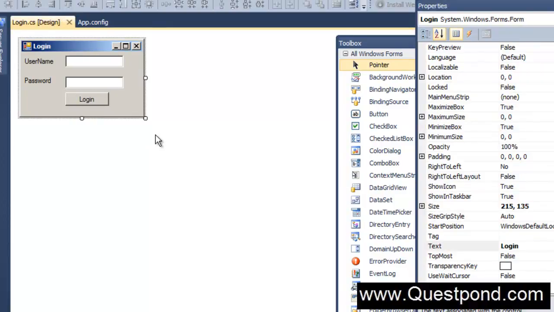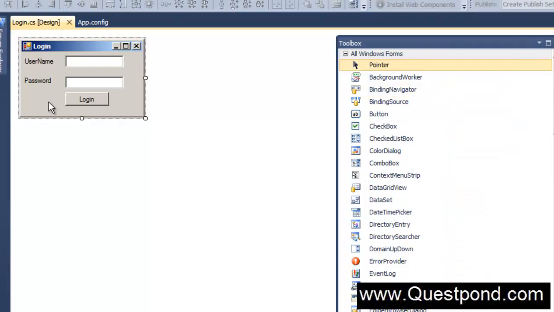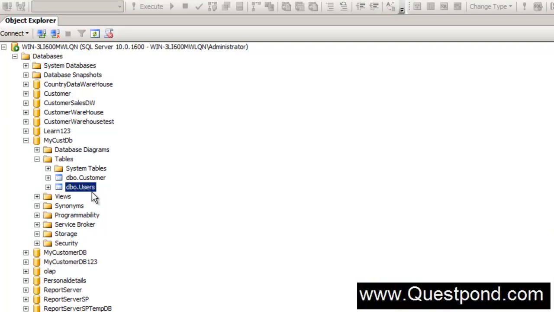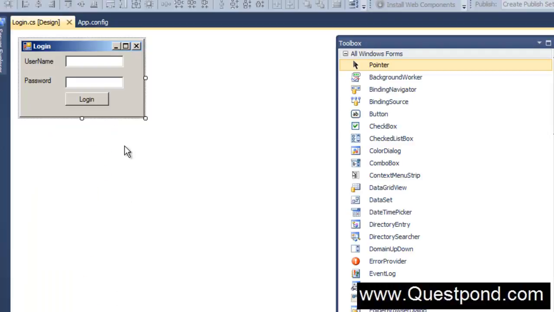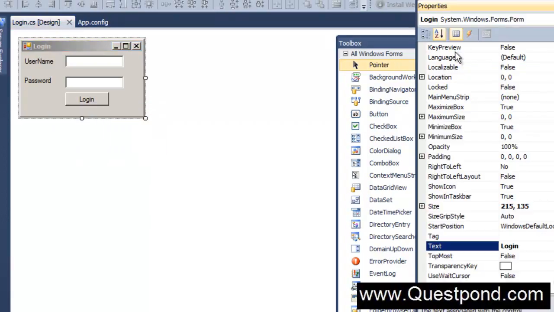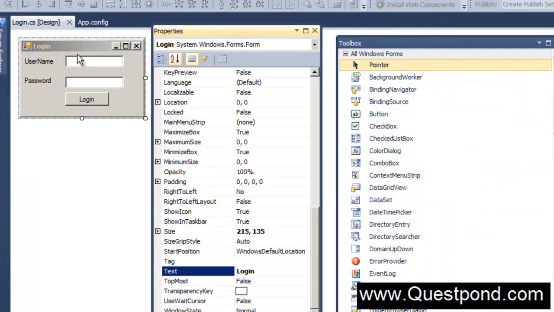Great. So you can see that we have created a very nice simple login screen, and what we would like to do is, when the user runs our Windows form, this is the first form which will run, and when he puts the appropriate username and password, which exists in this users table, it will allow the user to go inside the system. Also, just to make things look better, we'll modify the text of the form here.